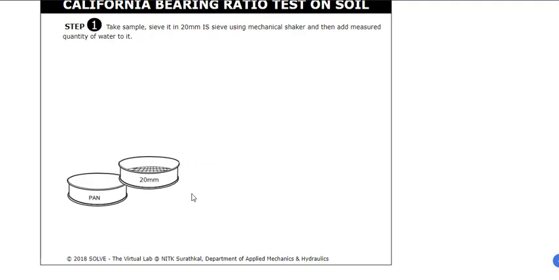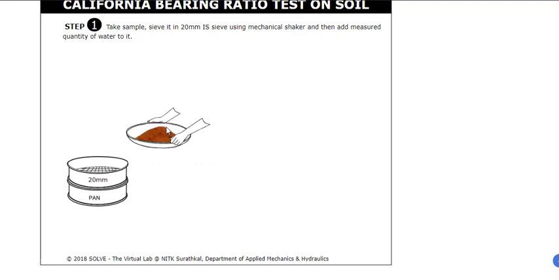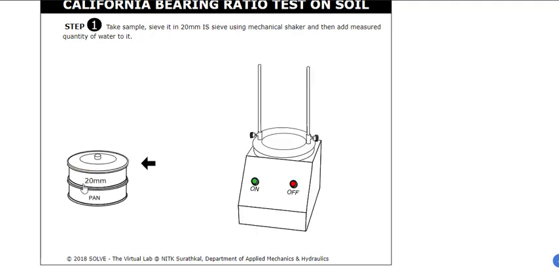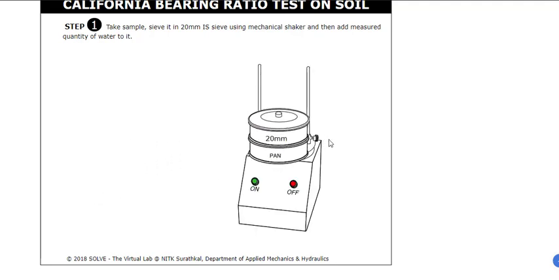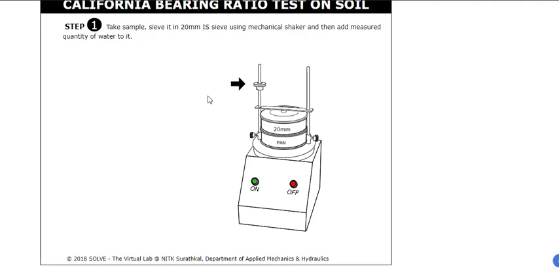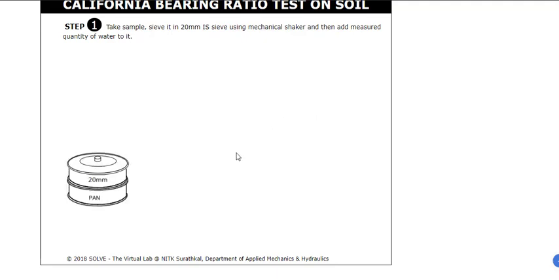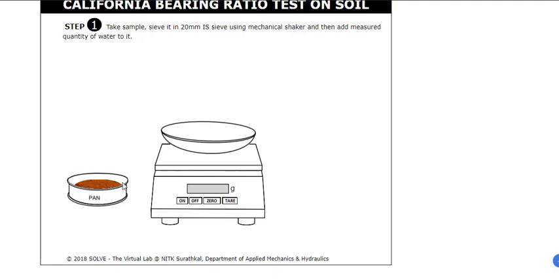Take a 20 mm sieve, put the pan, place your sample, close the lid, and put it in a mechanical shaker. Lock the safety lock, switch on the machine, and run it for 10 minutes. Then remove it and check how much is on the pan.